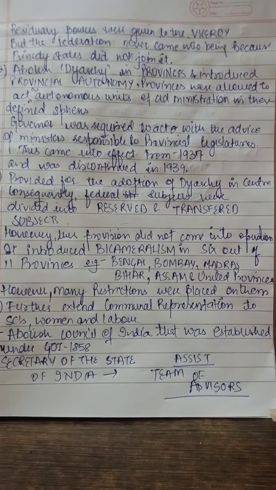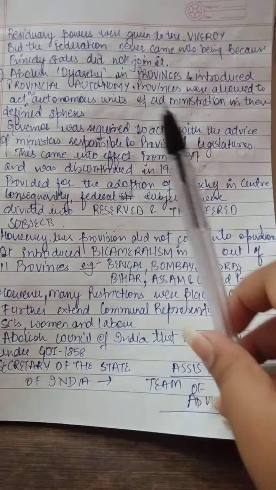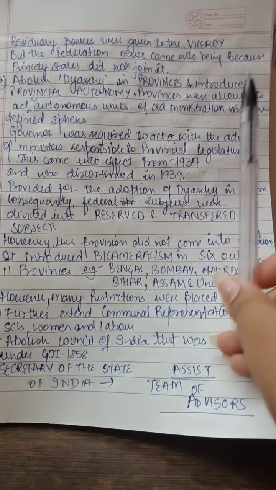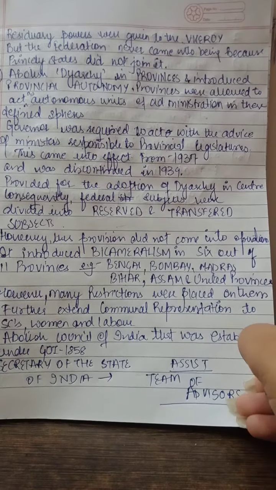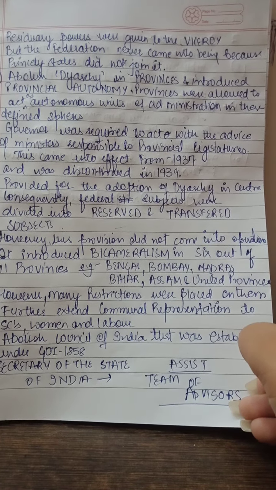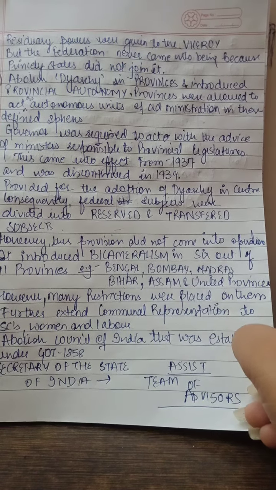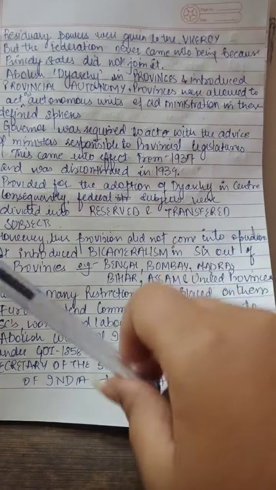But the most important thing about the Indian Federation is that the federation never came into being because princely states did not join it. So you can say that this system was just proposed. It never came into being because princely states never joined it.